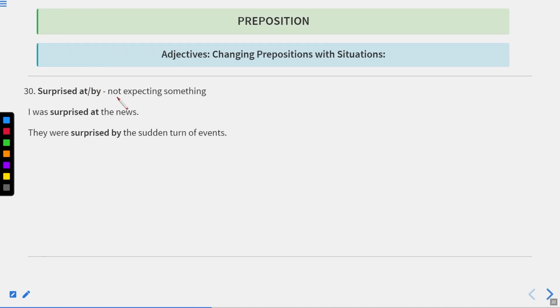Surprised at or by, not expecting something. I was surprised at the news. Okay, they were surprised by the sudden turn of events. So these two sentences can be used for surprised at the news and surprised by the sudden turn of events. Now let us move to the next one. Tired of means fed up with repetition or monotony. She is tired of the same routine. Okay, it means when you don't like that regular behavior all the time. Okay, now let us move to the next one.